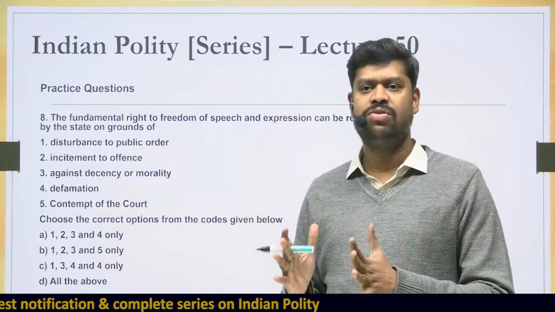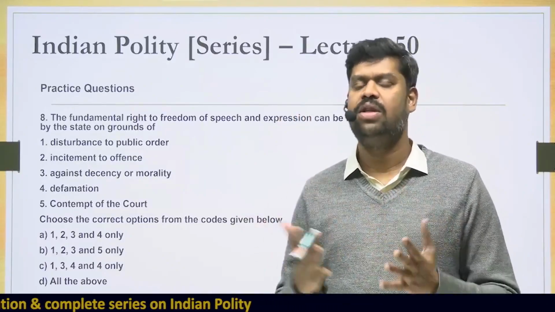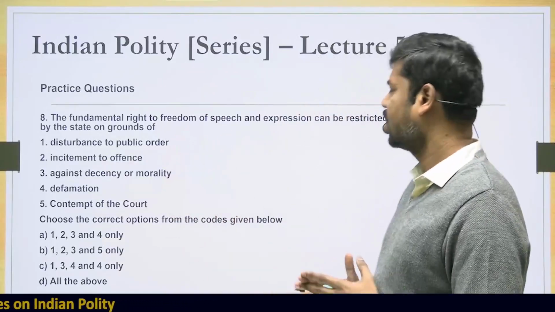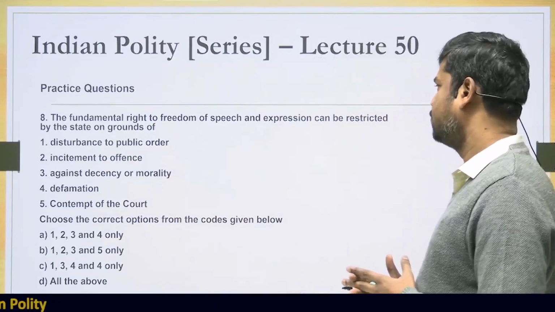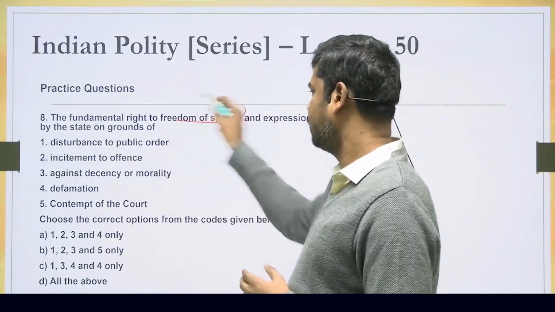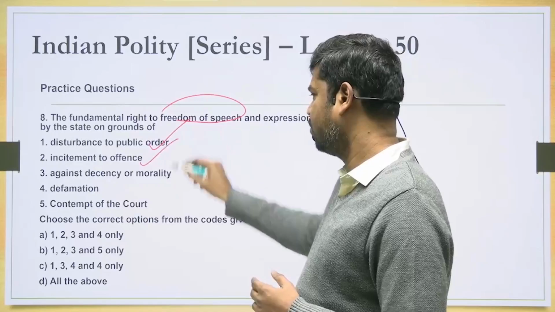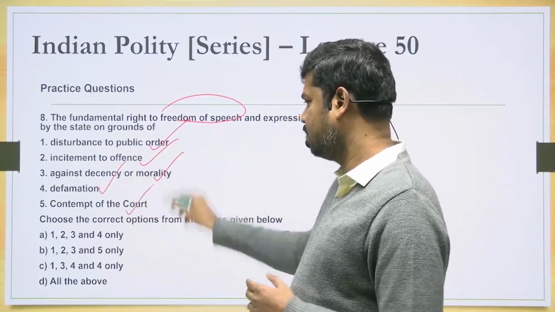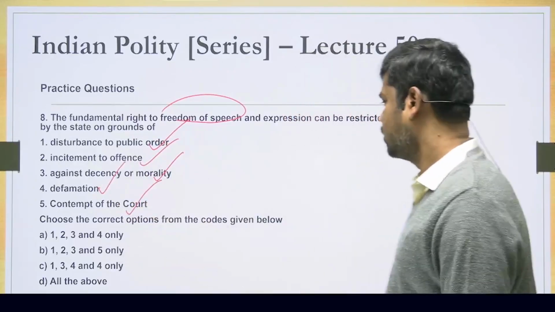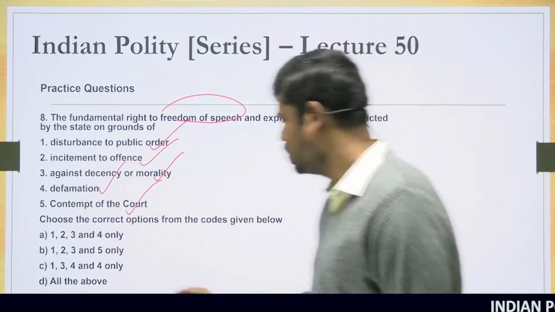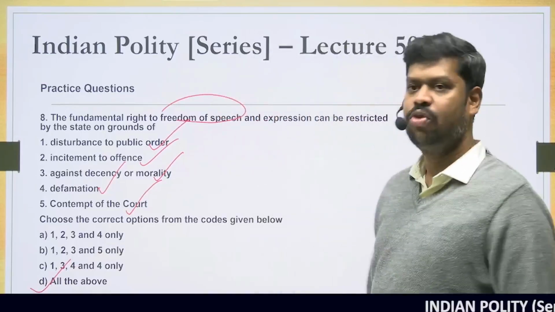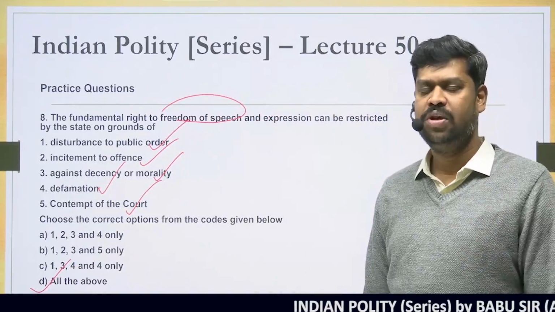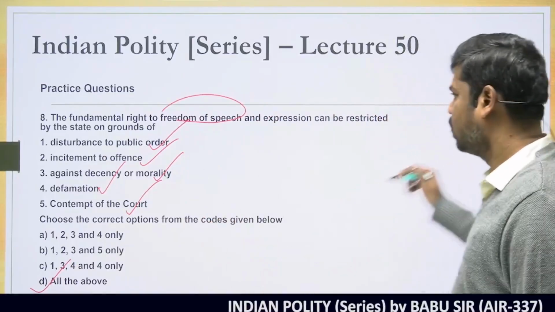On all these 8 grounds, a law can be made, and accordingly the right to freedom of speech and expression can be restricted. So with that, come to the answer. The right can be restricted on disturbance to public order, yes. Incitement to offense, yes. Against decency or morality, yes. Defamation, yes. Contempt of the court, yes. So what is the right answer here? The right answer is all of the above. In fact, you may remember all the 8 grounds also, as sometimes it may be asked in the examination. So the answer for this question is option D.